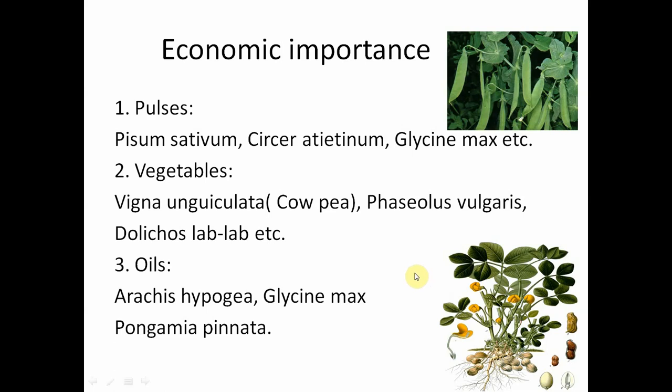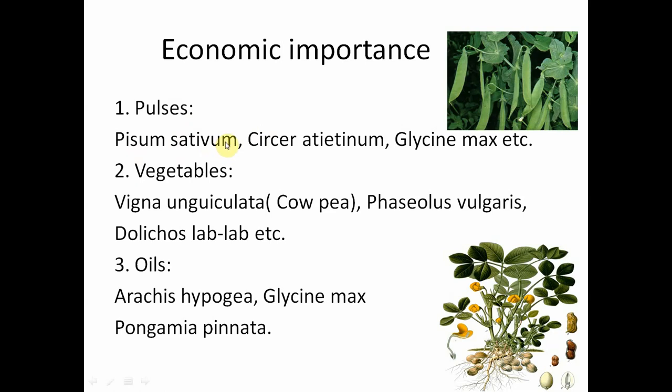The members of this family provide important foodstuffs, valuable fodder, fatty oils, useful fibers, timbers, dyes, gums, and several beautiful ornamental plants also. So in the pulses we see Pisum sativum.